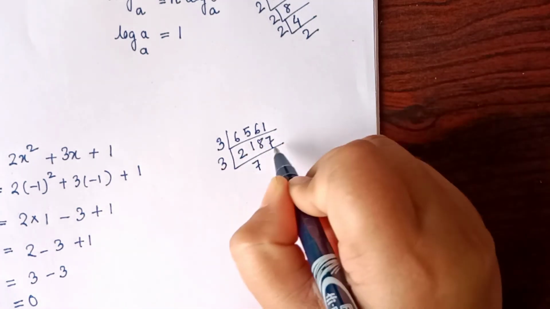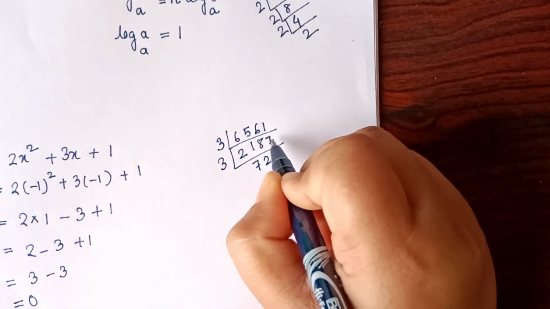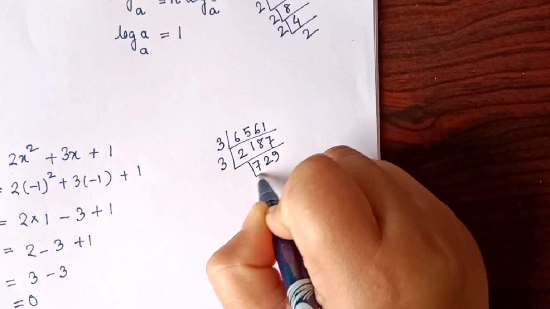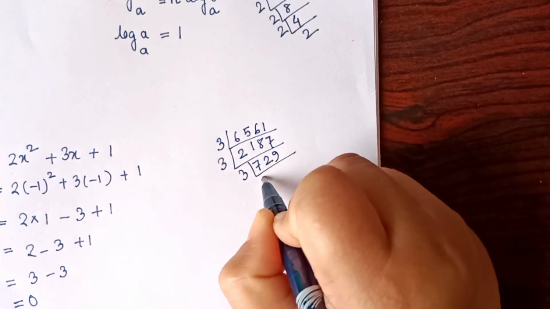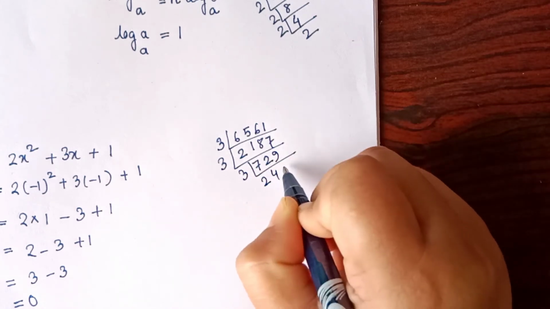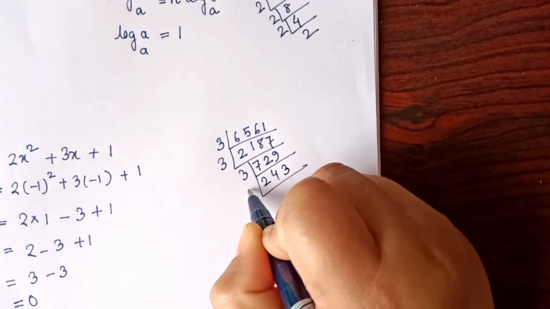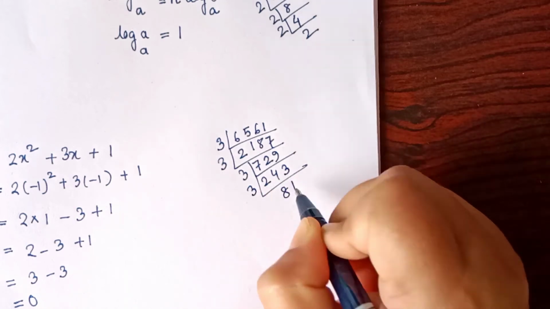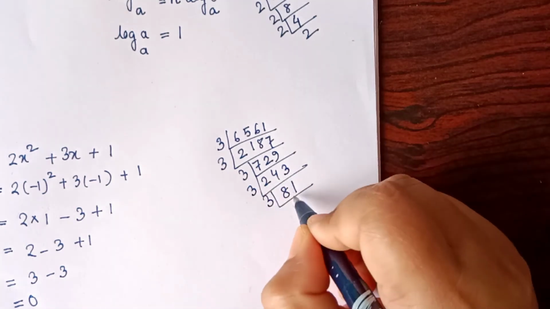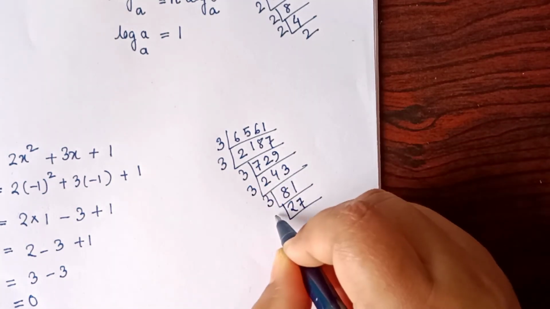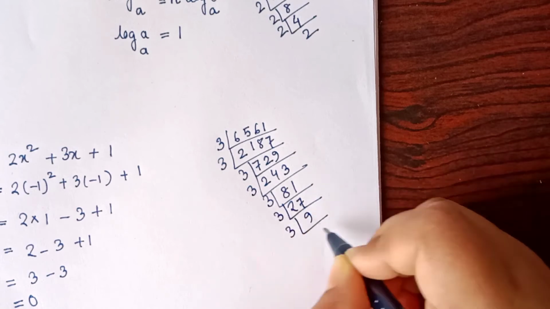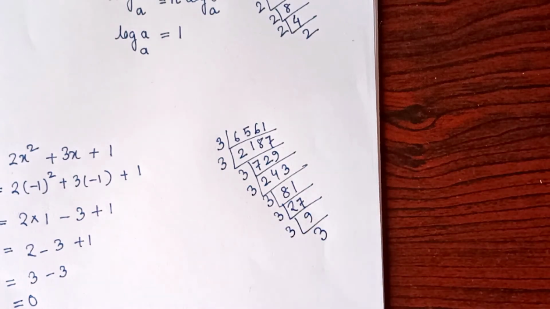This is 729. This is 243. Then divide by 3, 81. Again divide by 3, 27. Divide by 3, 9. Divide by 3. The remaining value is equal to 3.